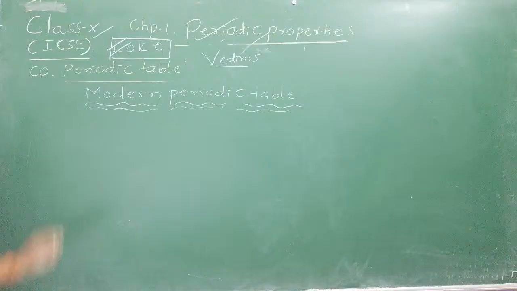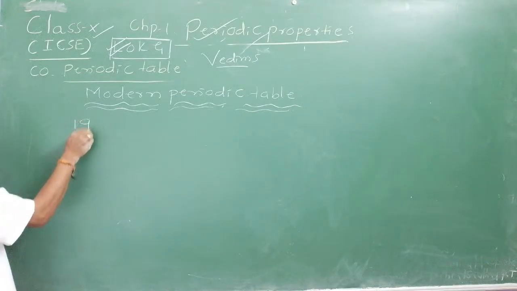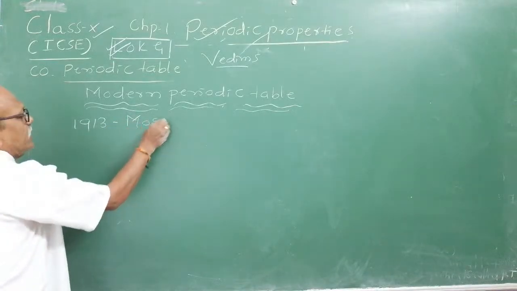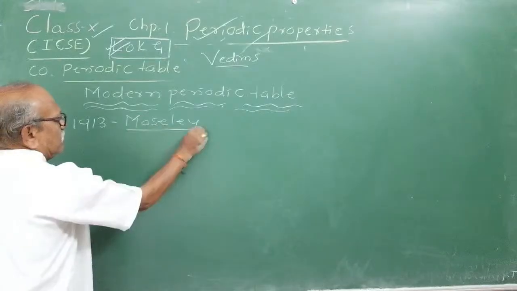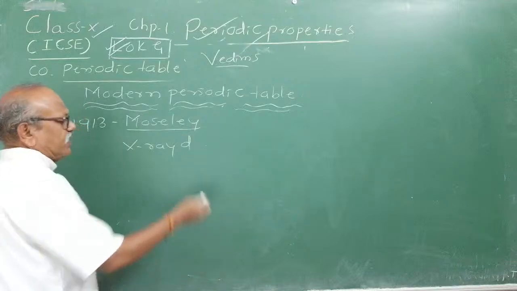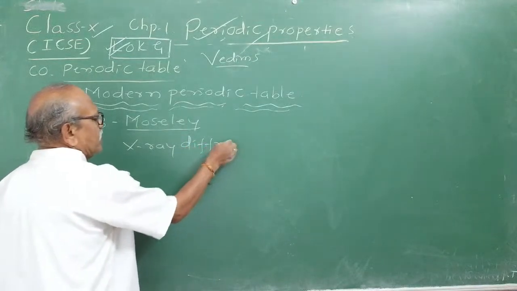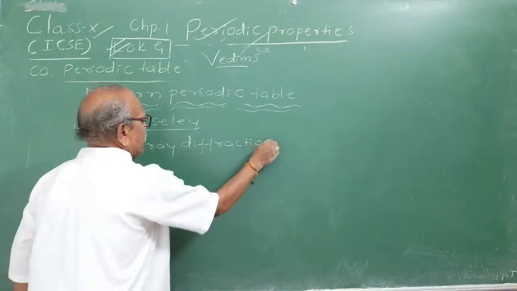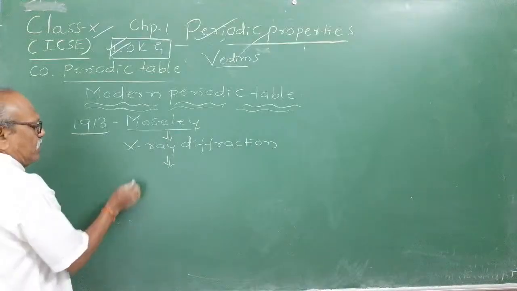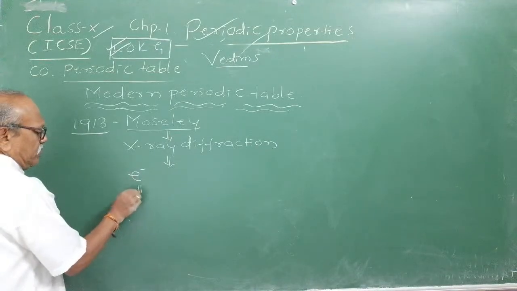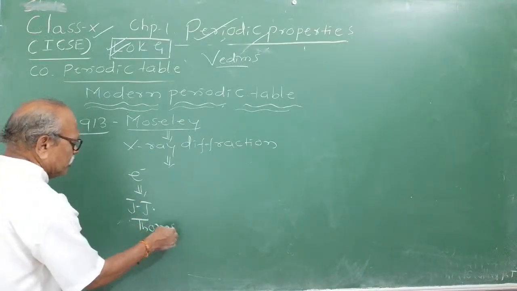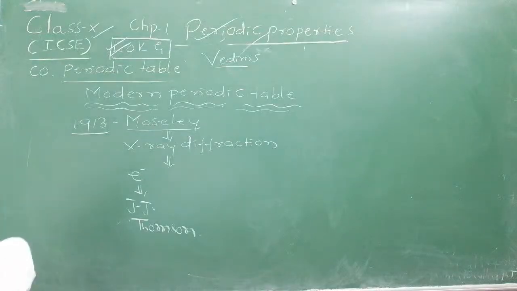Okay. So the modern periodic table was developed in 1913. As you know, it was Moseley who did some experiments on elements. We call them X-ray diffraction experiments. Later in 11th and 12th standard you will be learning this in physics. He studied the X-ray diffraction of the elements, and he could count. By 1913, remember, electrons were already discovered by J.J. Thomson. He studied this in atomic structure. We discussed it in atomic structure. J.J. Thomson.